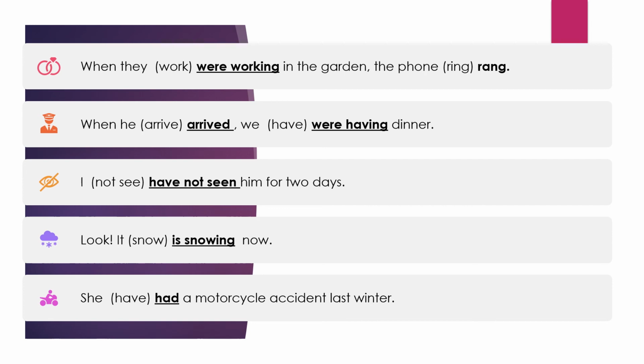Next: "She dashed a motorcycle accident last winter." She had a motorcycle accident last winter. Now, the usage of bike. Most of us use the word bike, B-I-K-E. Now suppose in place of motorcycle I have bike: She had a bike accident last winter. Usage of bike is again an Indianism.